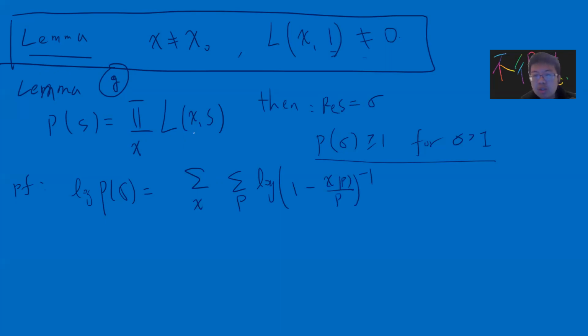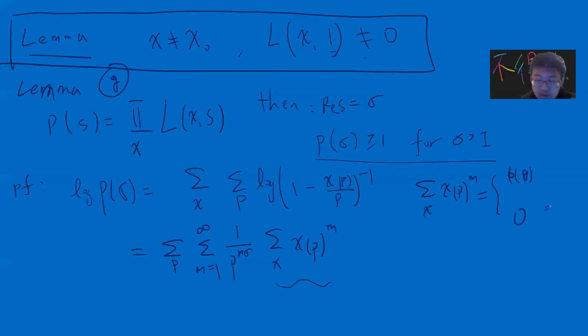This is the Euler product of the Dirichlet series. With a simple calculation you get a sum over chi of chi(p to the m), which equals phi(q) if p to the m is congruent to 1 mod q, and 0 else.